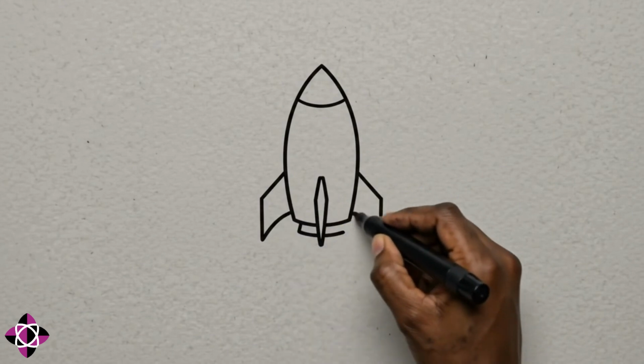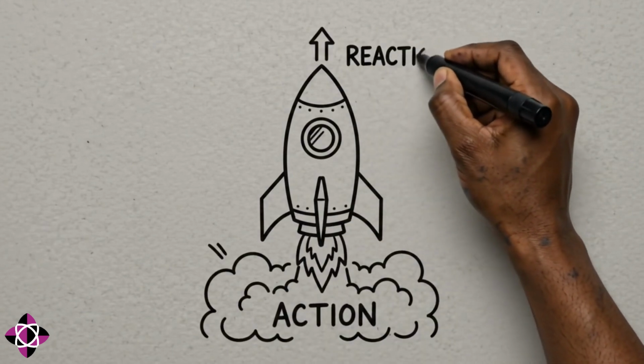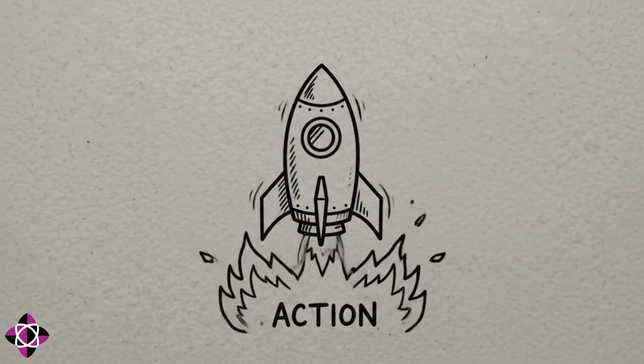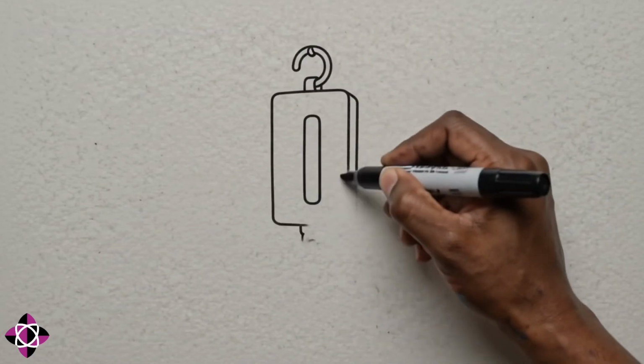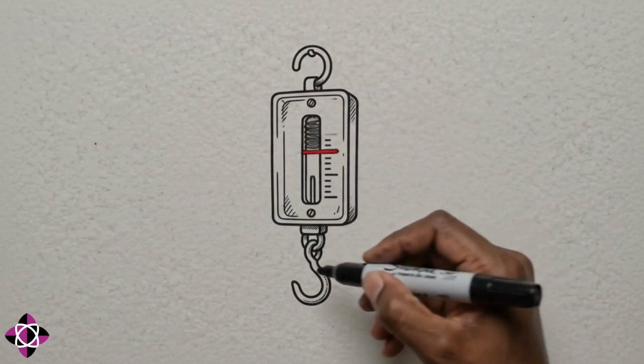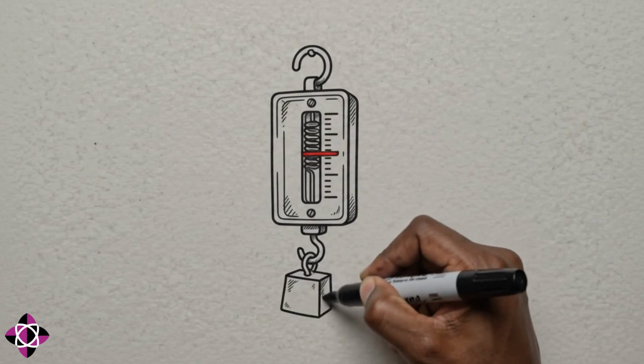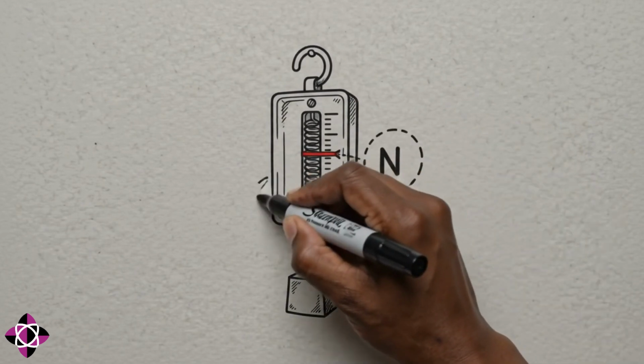Newton's third law reveals that for every single action force, there is always an equal and opposite reaction force pushing back with identical strength. To measure force precisely in science, we use a unit called the Newton, named directly after Isaac Newton to honor his immense contribution to physics history.